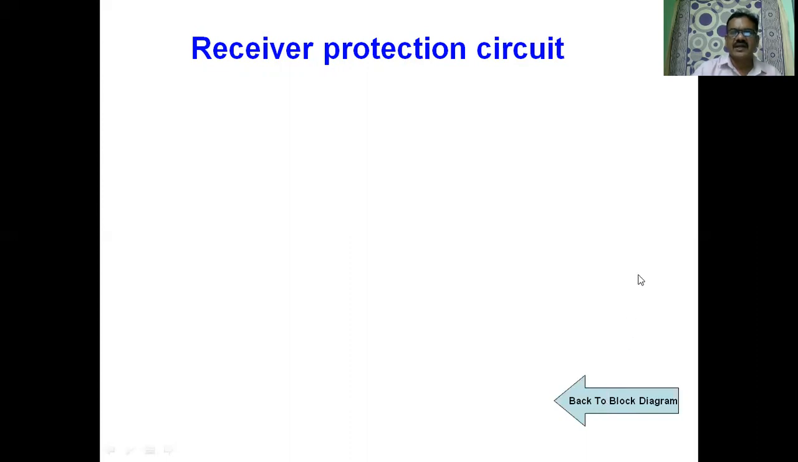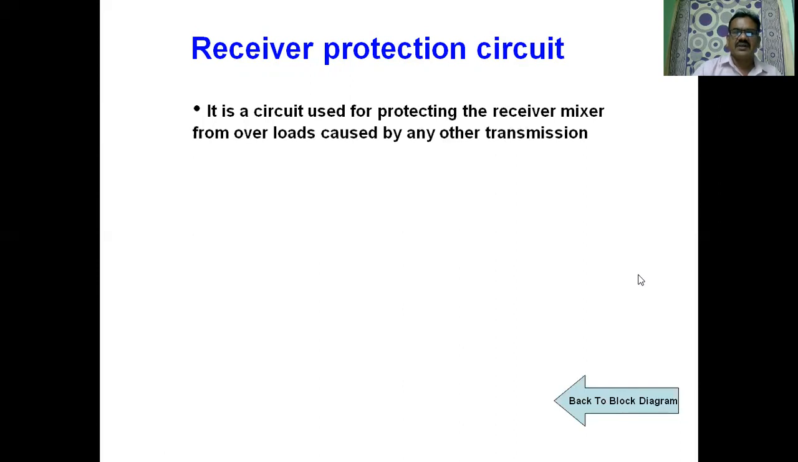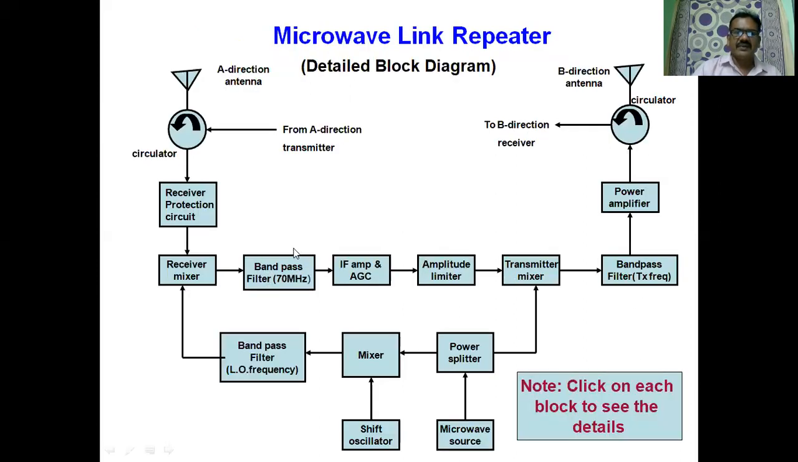Then we have the receive protection circuits. See the block diagram. This is the receive protection circuit. The circulator is connected to the receiver. The receiving antenna is connected to the receiver. It is only in this direction, a unidirectional device. The signal picked up from the antenna is applied to the receiver. Then we have a receiver protection circuit.